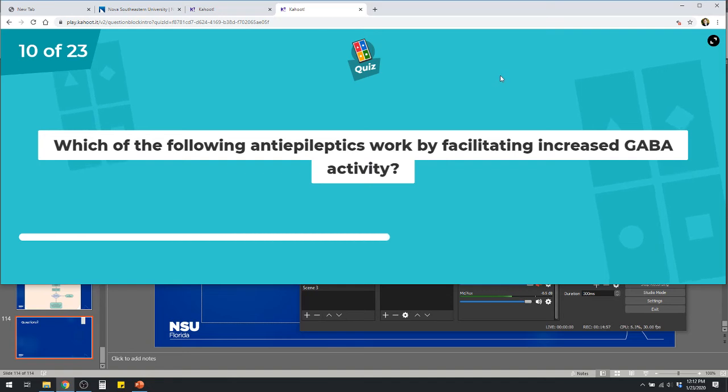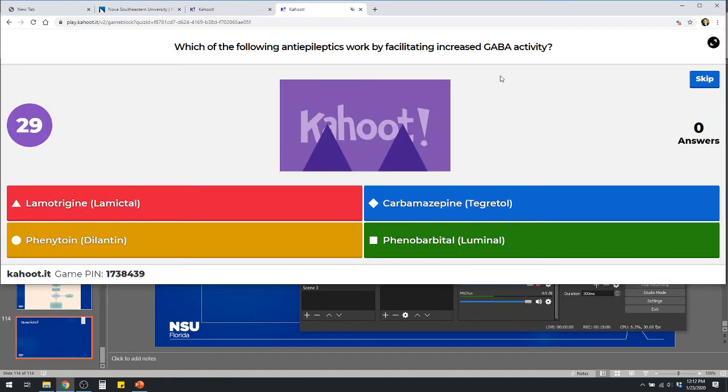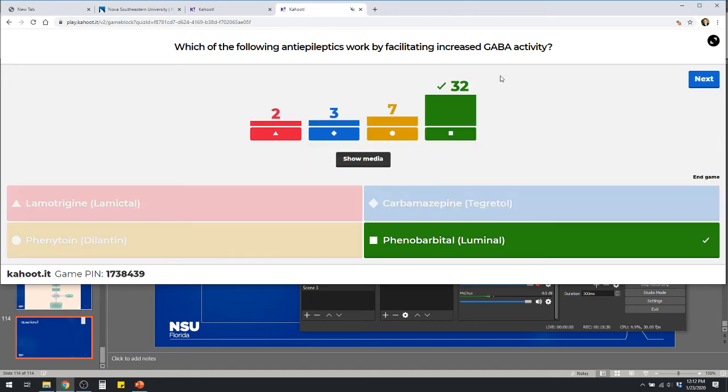Which of the following antiepileptics work by facilitating increased GABA activity? Would it be lamotrigine, carbamazepine, phenytoin, or phenobarbital? Very good. Yes, phenobarb is going to be helping to actually open up that GABA channel, allow more chloride to flow in, hyperpolarize the cells, right?